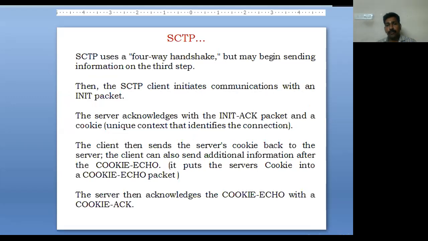It uses a 4-way handshake. While we saw that TCP uses only a 3-way handshake, that is synchronized first, then acknowledgement, then acknowledgement, in SCTP it uses a 4-way handshake.